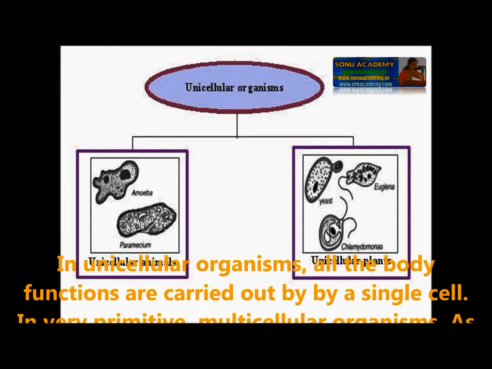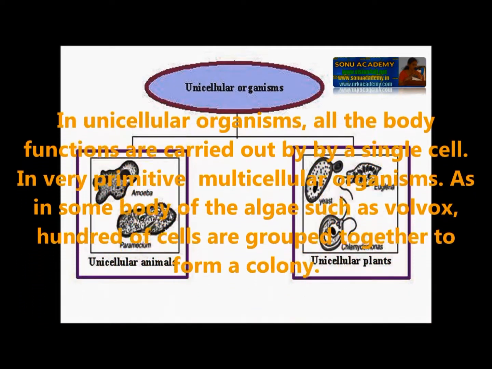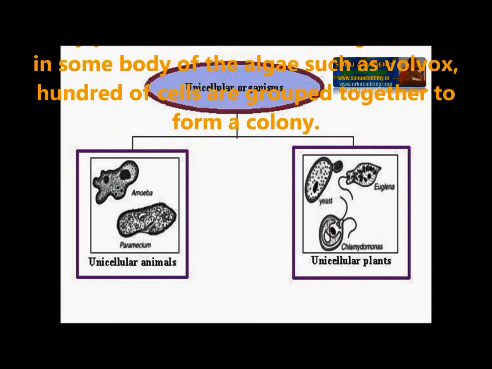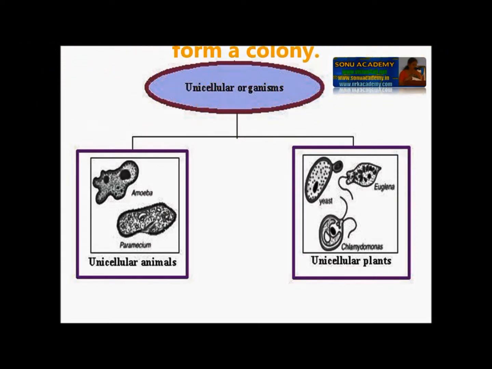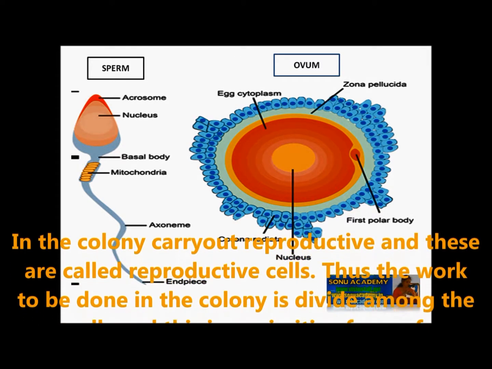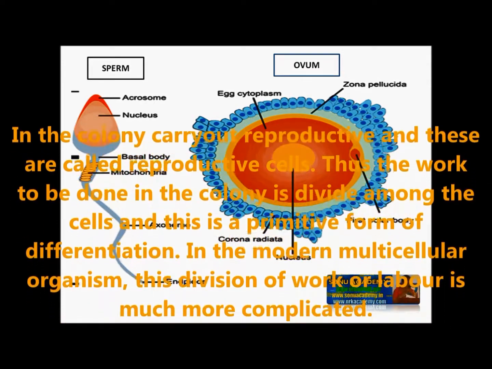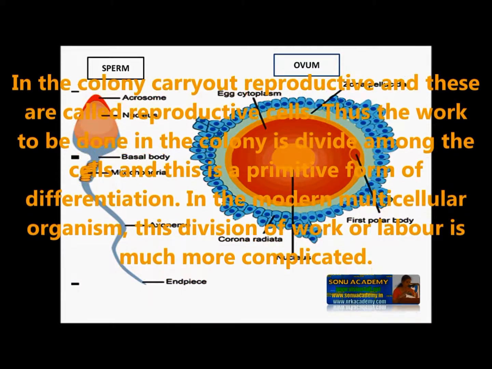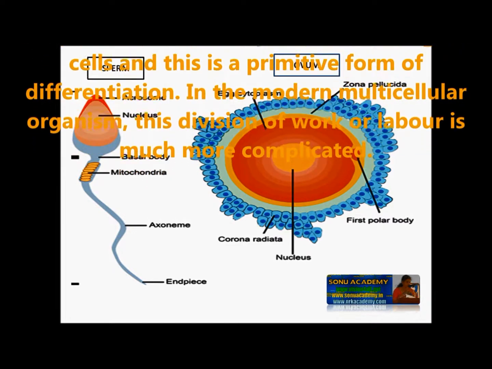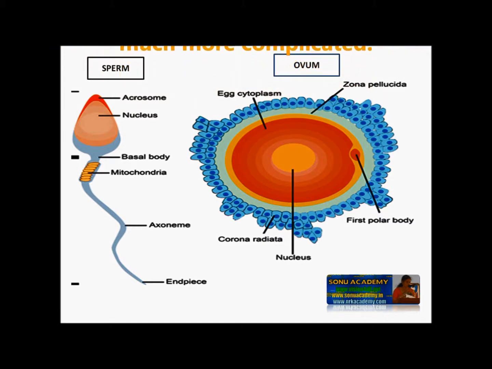In unicellular organisms, all the body functions are carried out by a single cell. In very primitive multicellular organisms, as in some algae such as Volvox, hundreds of cells are grouped together to form a colony. In the colony, most of the cells are vegetative cells. Only a few cells in the colony carry out reproduction, and these are called reproductive cells. Thus, the work to be done in the colony is divided among the cells, and this is the primitive form of differentiation. In the modern multicellular organism, this division of work or labor is much more complicated.